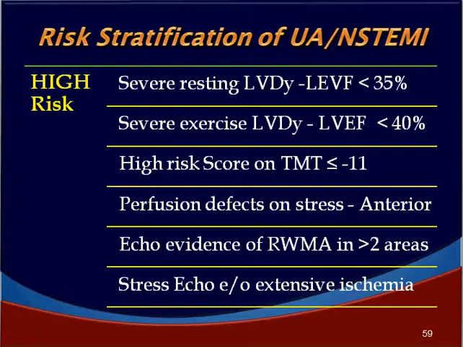So, further risk stratification of unstable angina and NSTEMI, high risk patients: resting severe left ventricular dysfunction, LV ejection fraction less than 35%, severe exercise LV dysfunction, LV ejection fraction less than 40% during exercise, high risk score on TMT less than -11, perfusion defects on stress, anterior wall perfusion defects, echo evidence of regional wall motion abnormalities in 2 or more areas, stress echo evidence of extensive ischemia.